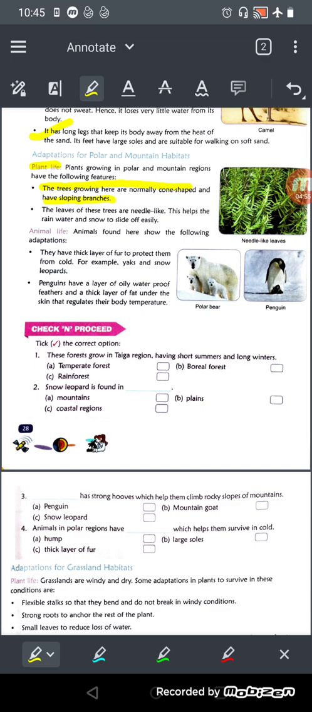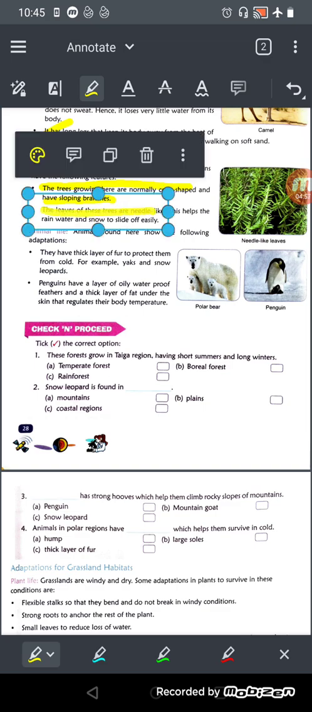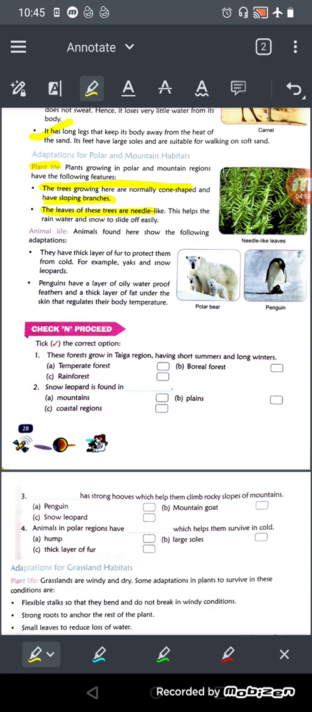The leaves of these trees are needle like, and this helps the rain, water and snow to slide off easily. And what is the life of animals here? Animals found here show the following adaptation. They have a thick layer of fur to protect them from cold. You know why? Because in polar regions there is so much cold, and to protect themselves from the cold, they have thick fur on their body.